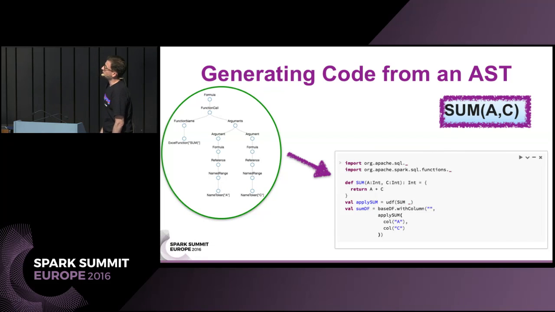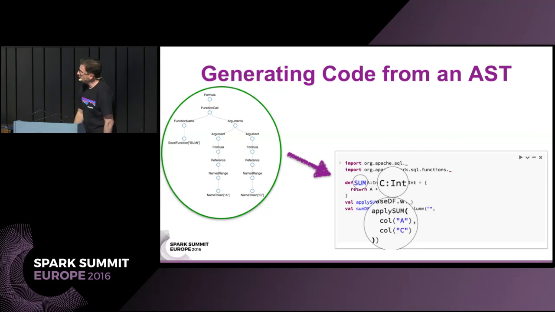So let's go through an example of that. We have our parse tree produced by the Excel parser, corresponding to the formula over by the far upper right, SUM(A, C), and we have the Scala code that makes use of the DataFrames API down by the bottom right. There's very useful information in the parse tree.